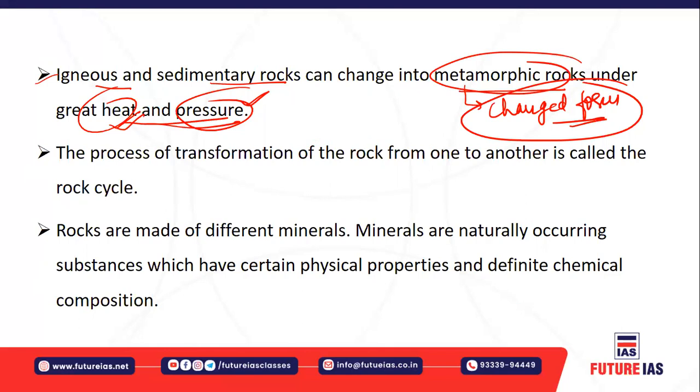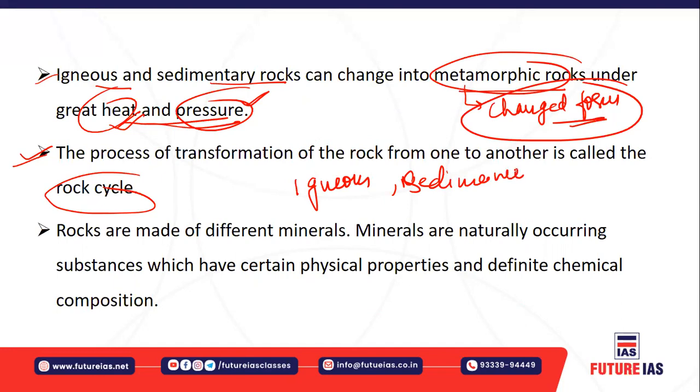All right. And there is one more cycle called the rock cycle. The rock cycle is a depiction of the transformation of one rock into another. If you draw this figure, you have igneous and sedimentary rocks, and here you write metamorphic. Both igneous and sedimentary rocks can be converted into metamorphic rocks.